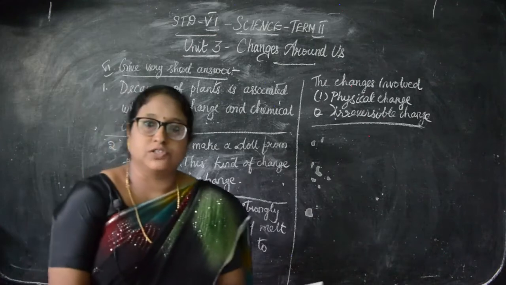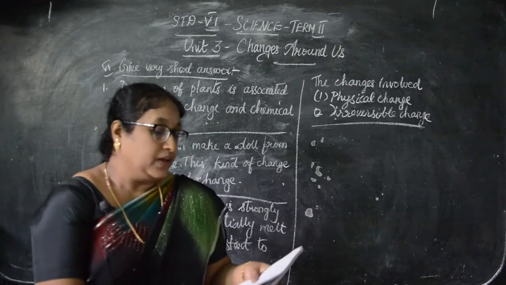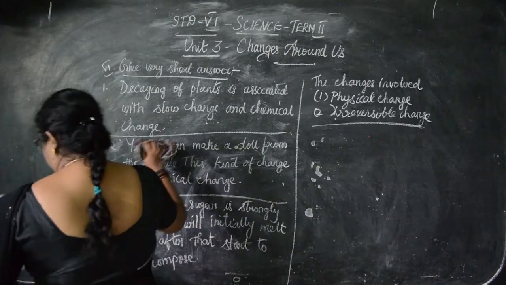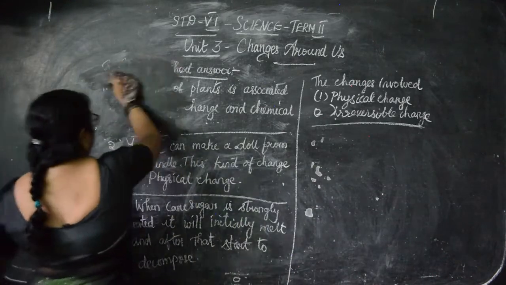So all the 5 questions are over for you. Now we'll go to Roman number 7. Give short answer. Okay? So you have to write: give short answer.